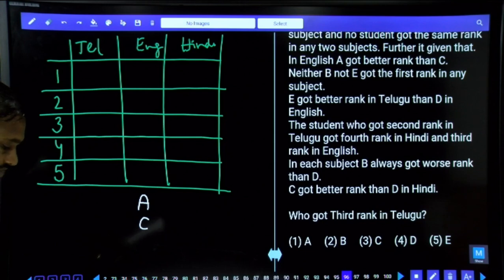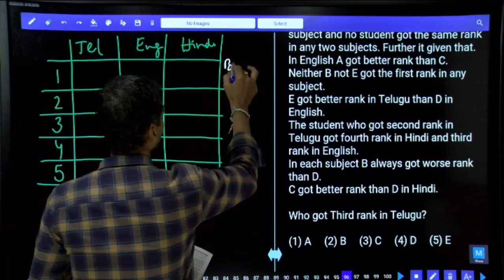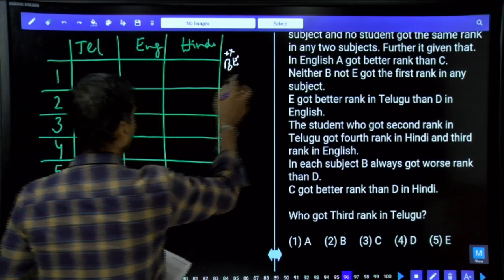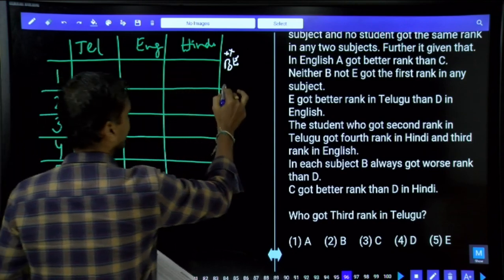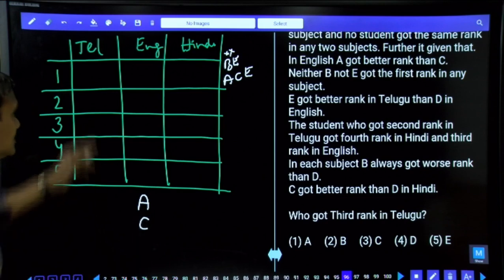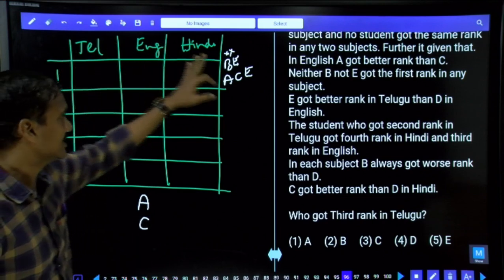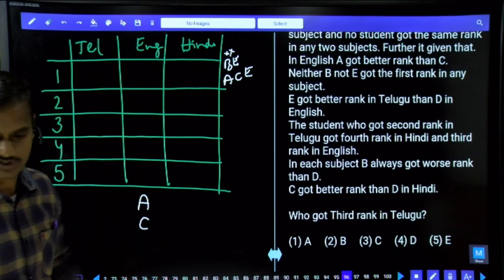Next one: neither B nor E got the first rank in any subject. Then tell me who are the persons that can get the first rank? A, C, or D are the 3 persons. Among these 5 persons, B and E do not get the first rank. That means the remaining 3 persons must get the first rank. Clear?